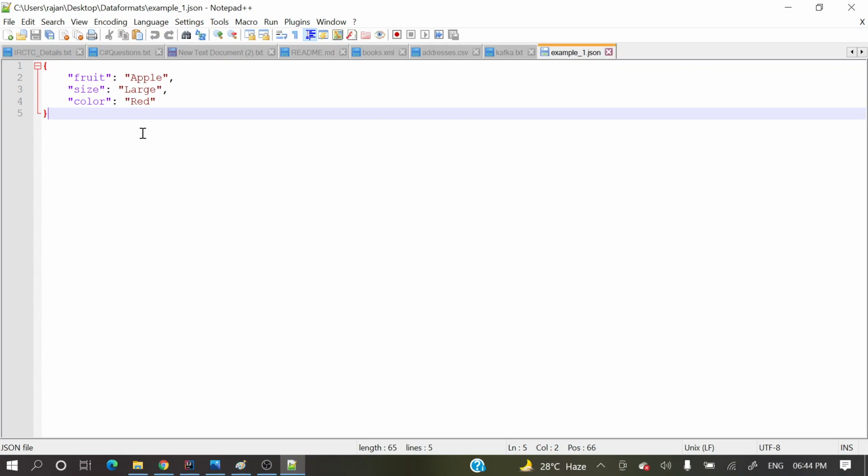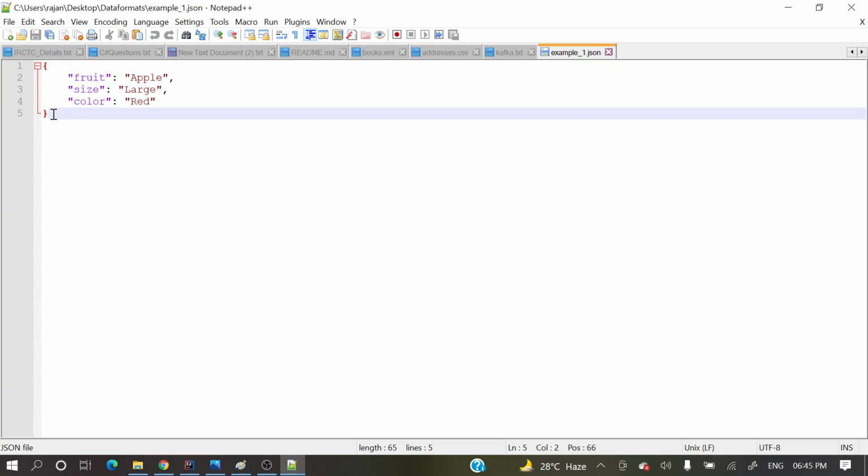So how will we store the data? A JSON file can contain only one object or one array. I mean, it's confusing, let me tell you. Here, this is an object.